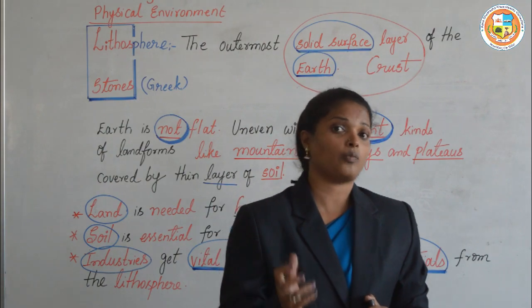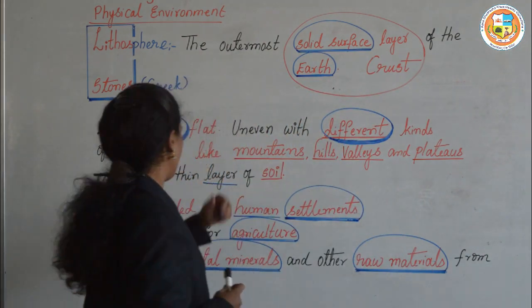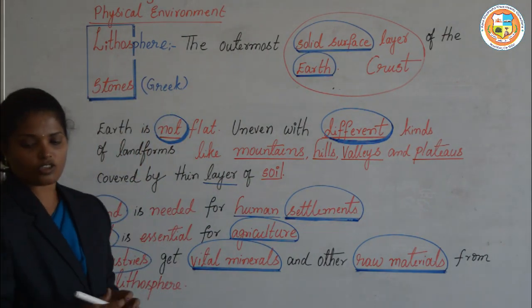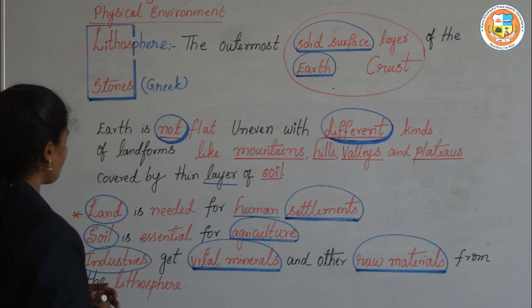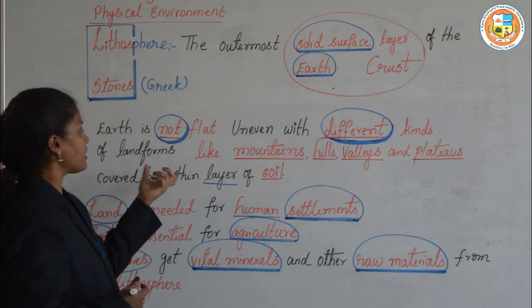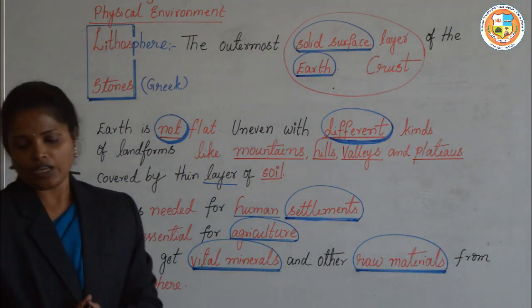Why is the lithosphere important? Because it is covered by the thin layer of soil, which is very important for us.